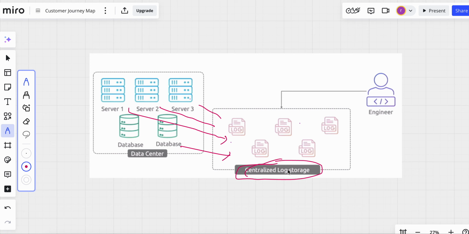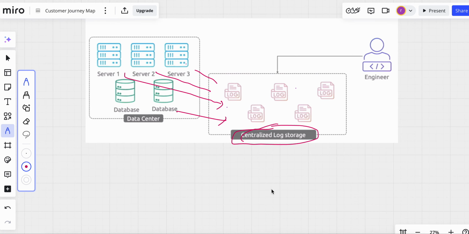But what made us move towards Elasticsearch? What is the advantage? Instead of putting the logs in a centralized location, we are now sending the logs to Elasticsearch. Elasticsearch has some capabilities. The first capability Elasticsearch provides is infrastructure monitoring. It can monitor your infrastructure.